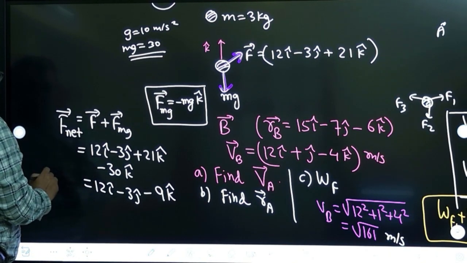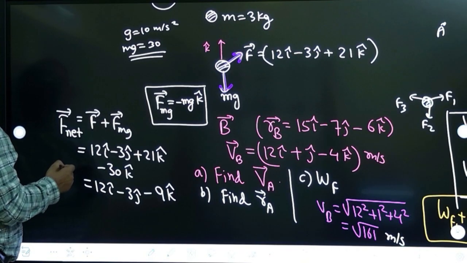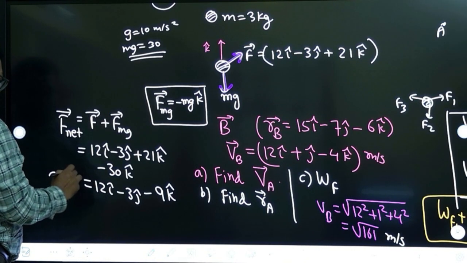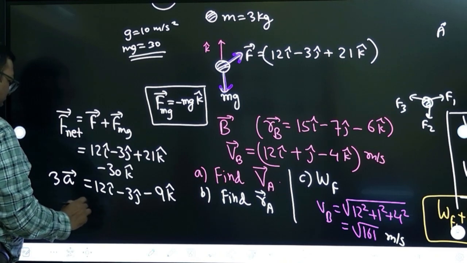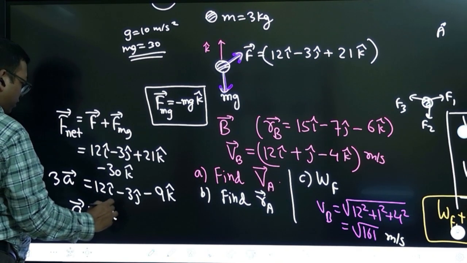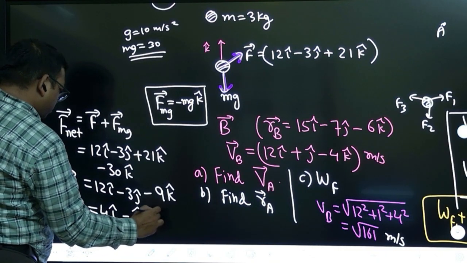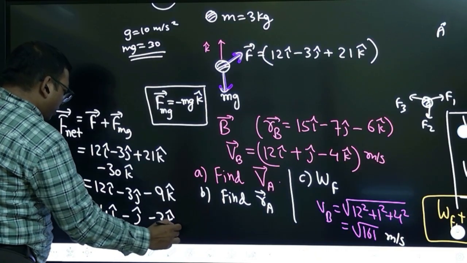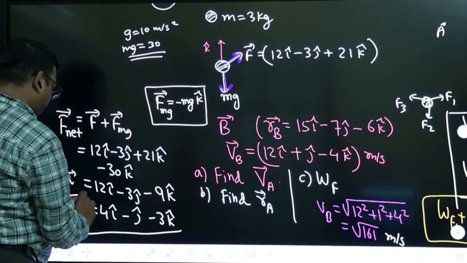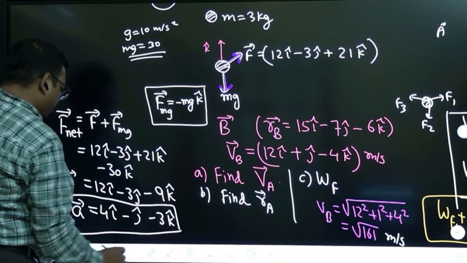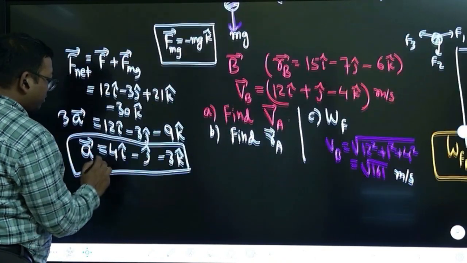Net force can be written as mass into acceleration. Mass is 3, so 3 into acceleration vector. So acceleration vector I can calculate: 4 i cap minus j cap minus 3 k cap, right? Yes, acceleration vector we know, and acceleration is constant.